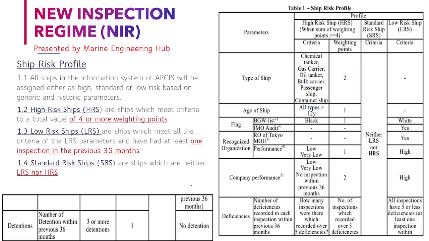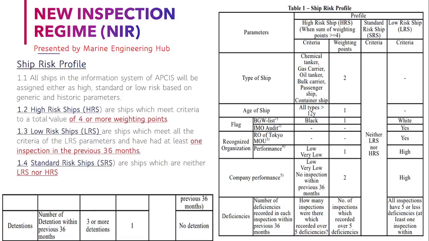Now there is a profiling done in the Tokyo MOU based on which the ship is inspected. That is called New Inspection Regime, NIR. Sometimes in examination they will ask what the new inspection regime is, which means they are asking about the Tokyo MOU. In the new inspection regime they have categorized ships into three categories: HRS, LRS and SRS. High risk ship, low risk ship and standard risk ship.